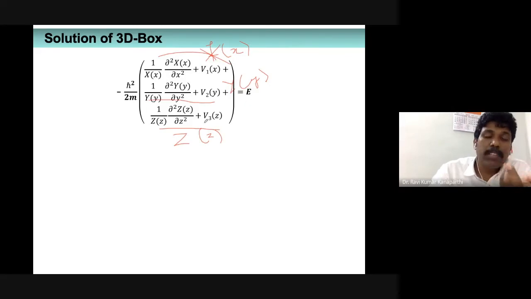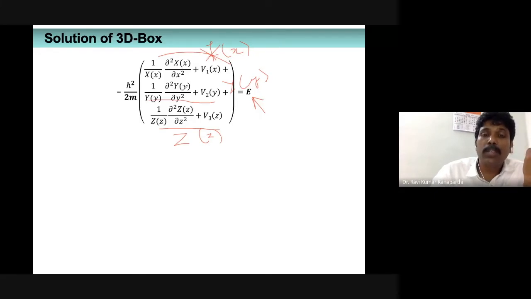So when this happens in mathematics, this happens only when individually these equations actually become some other constant, and those constants, when you add together, must be equal to E. I repeat the same thing, this is a summation of three